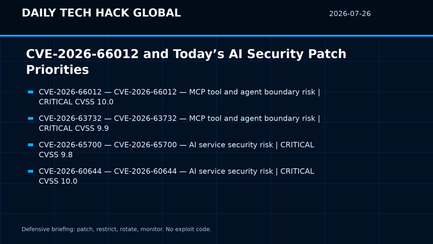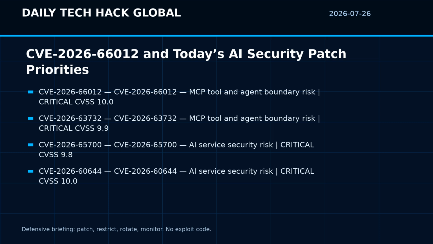Here is the defender checklist. First, identify whether any affected product is internet-facing, reachable from CI systems, or reachable by AI agents and automation. Second, patch according to the vendor advisory, not just the headline score. Third, review service accounts, API keys, pod identities, OAuth apps, and tool credentials that could be reused if the affected system was compromised. Fourth, add monitoring around unusual admin actions, image polls, tool calls, authentication failures, and outbound network requests. Fifth, document what was patched and what was deferred so tomorrow's team can audit the risk instead of rediscovering it.